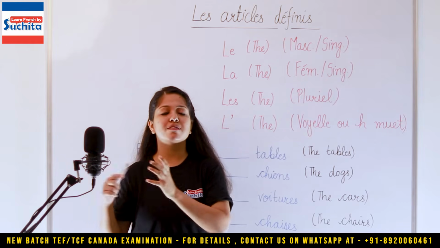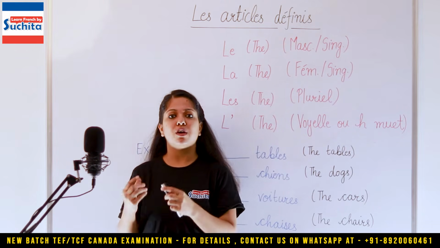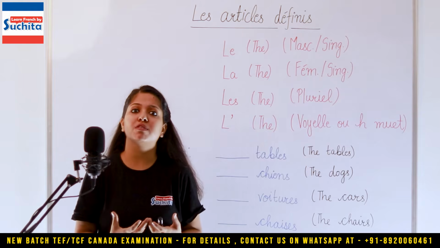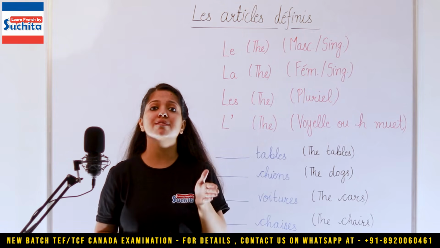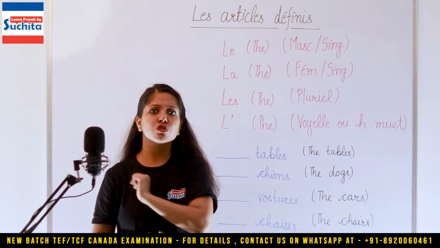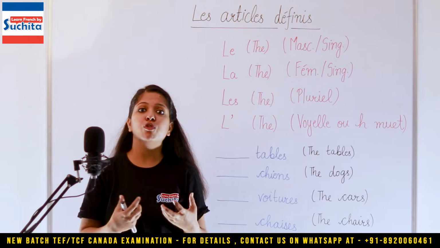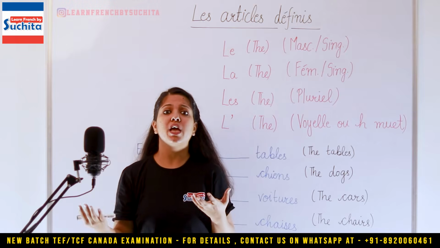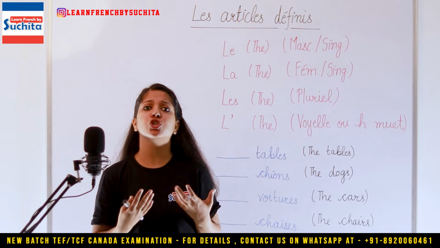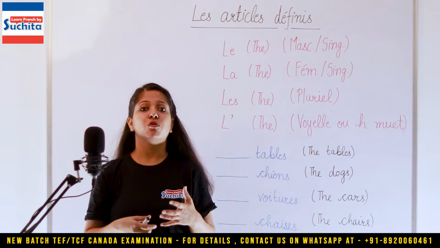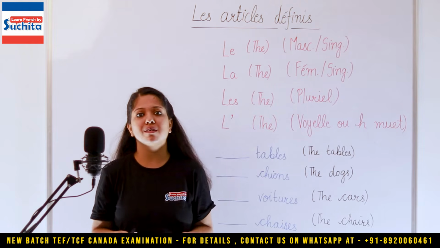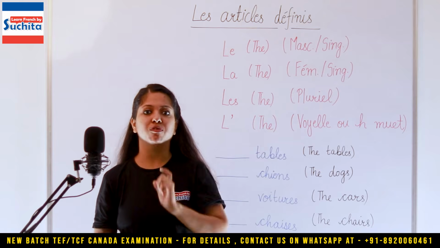And now let's move on to the definite article. The definite article is when you're sure about something. Let's say if I know that this marker is of Suchita, I would say this is the marker of Suchita because there I'm sure. If you talk about any mountain range, anything for which you're sure about, you always say the Himalayas. Because you're sure there is only one Himalayas in the world. So that is why it is a definite article.